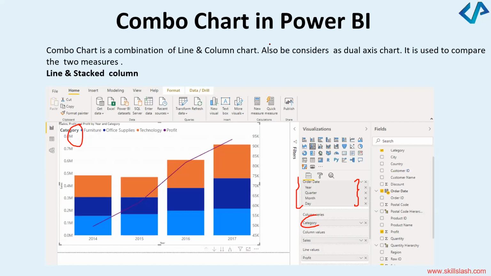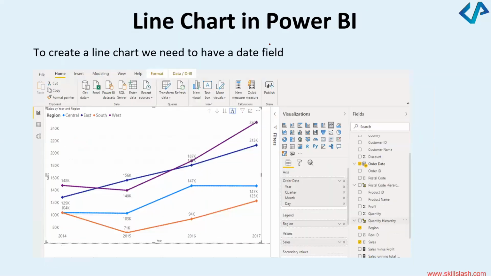Okay. How about using the same data that you were doing and making some modifications to create a multi-line chart? Let's say I wanted to create a multi-line chart. Let me just quickly show you the graph, which I'm hoping all of you can now try. What I want you to do is create a line chart which has a date field. So what I would do, I will have order date, year, quarter, month, and day.